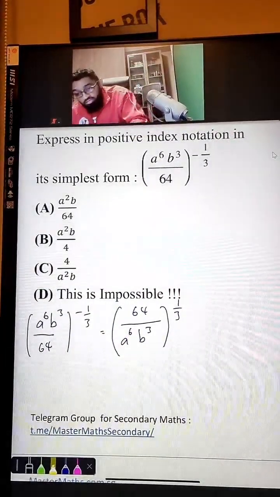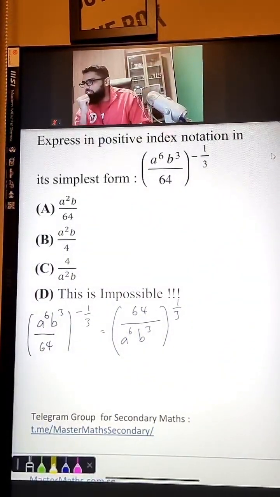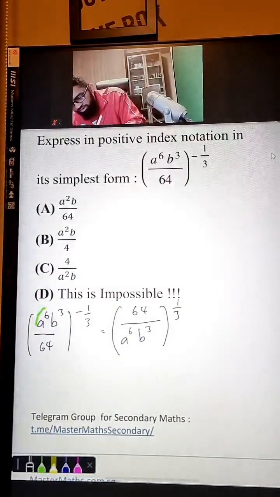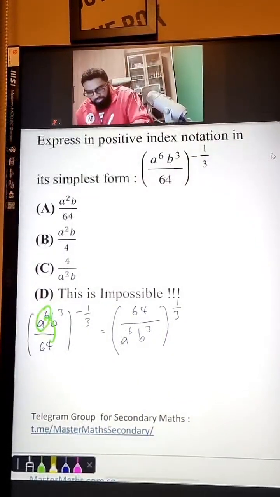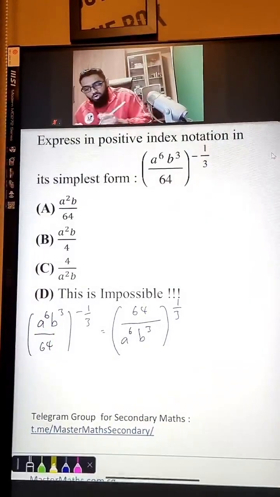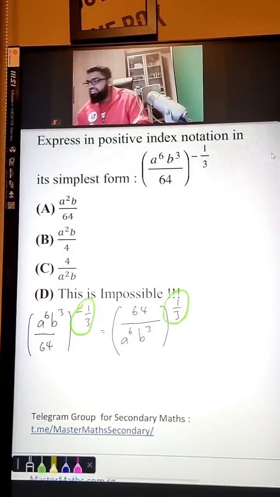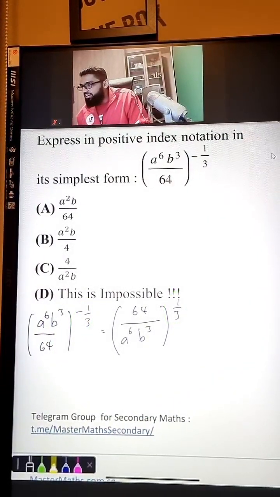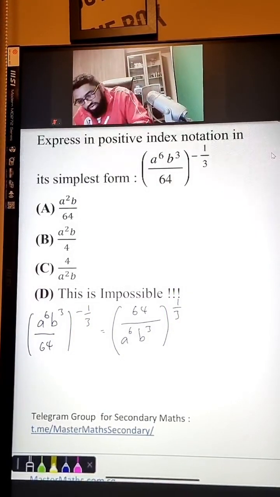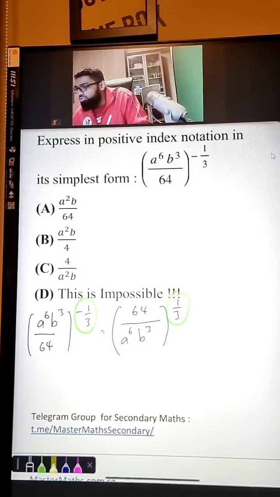Just bring up. Okay, see, notice this. A lot of students will make this mistake, guys. You see the a to the power of 6, right? When they bring down, suddenly it becomes negative 6. No lah, no need. You already changed the power already. Do you all understand this? When you already change the power, all you need to do is a backflip.